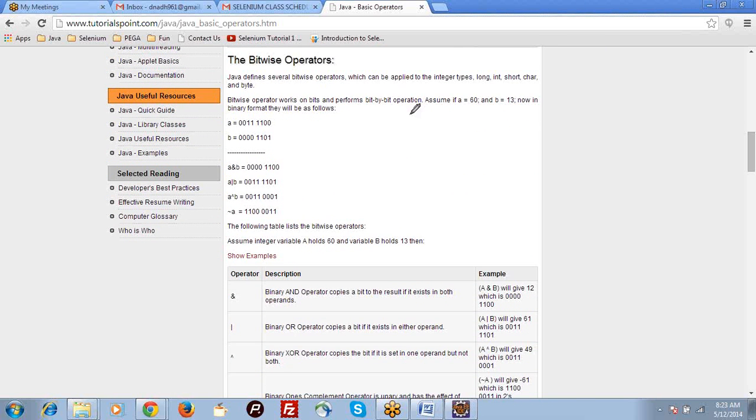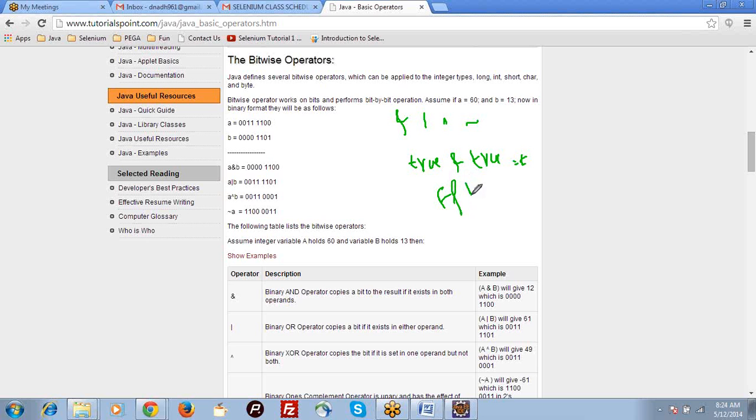In bitwise you will have and, or, XOR, negation. And means like our and. So if both are true, then only and will be true, right? In all other cases, it will return false.